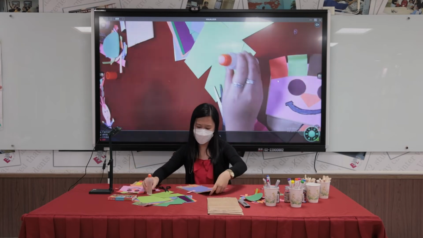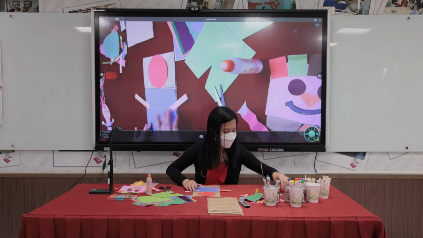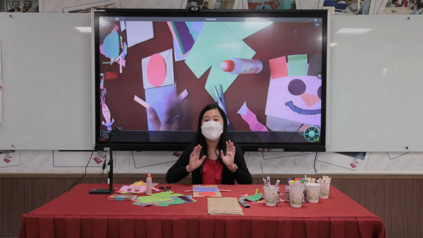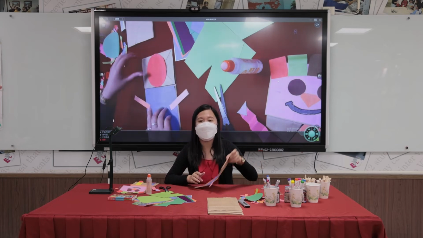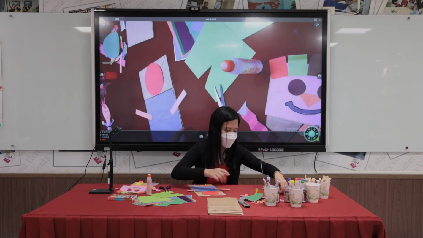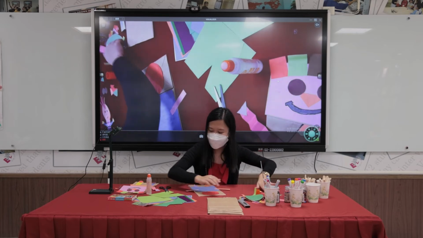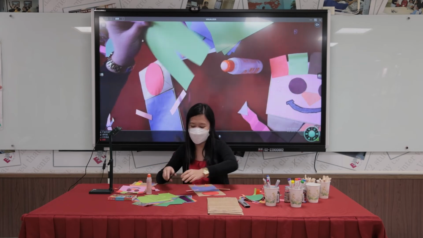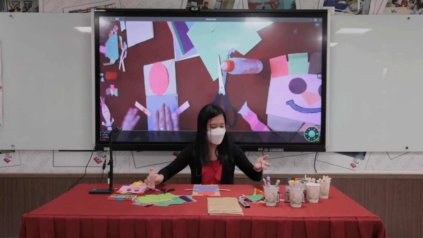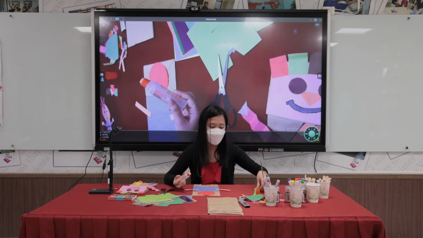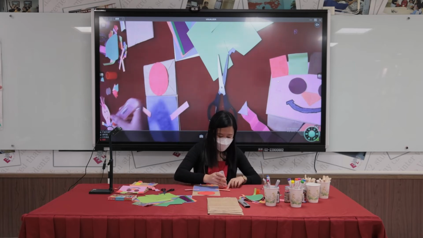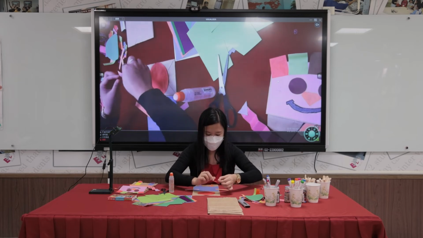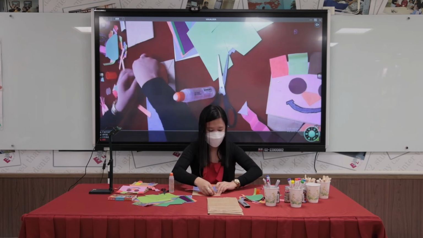Okay, what shape would it be? I think I would prefer to have a triangle for my puppet's hair. Okay, puppet's hair, put some triangles. Do I have some triangles here? If we don't have, we need to use, of course, a scissor and cut it and make a triangle, or whatever you want. Whatever is available at your home, you can use it. Okay? I'll paste this first for the puppet's hair. Okay? One, another one.